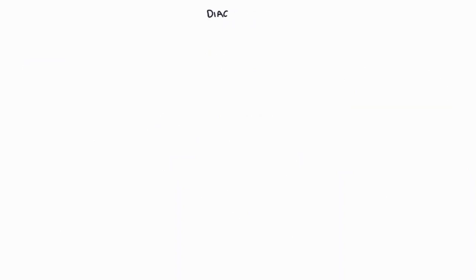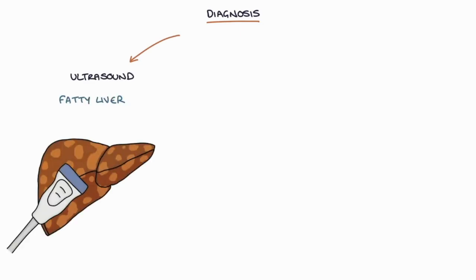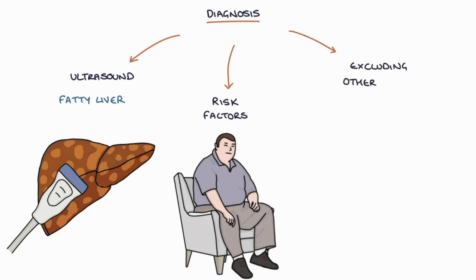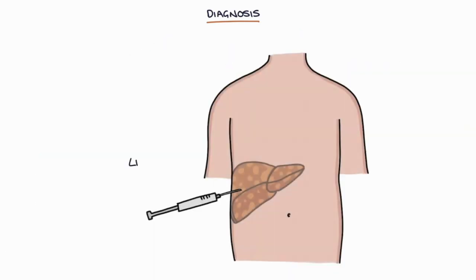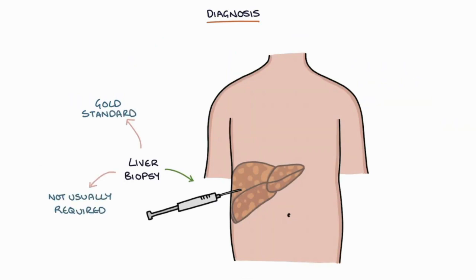Next, let's talk about diagnosis. The diagnosis requires the presence of ultrasound scan findings of a fatty liver, risk factors, and excluding other causes of liver disease with a careful alcohol history and a full non-invasive liver screen. A liver biopsy is the gold standard test, but is not usually required.